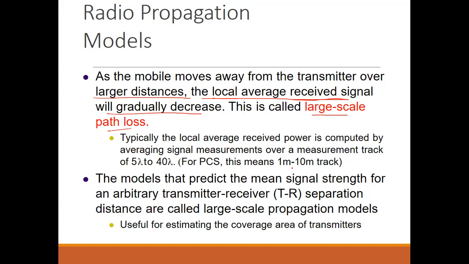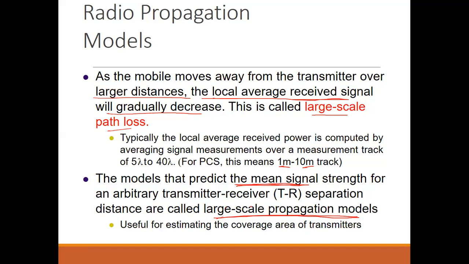So for PCS, this means in our mobile communication system, over a track or distance of 1 to 10 meters, we can see large scale path loss. So the models that predict the mean signal strength for an arbitrary transmitter receiver separation distance are called large scale propagation models. In the large scale propagation model, we take the signal obtained in the small scale propagation model and generate its mean or average, and that mean or average signal will be called the large scale propagation model.